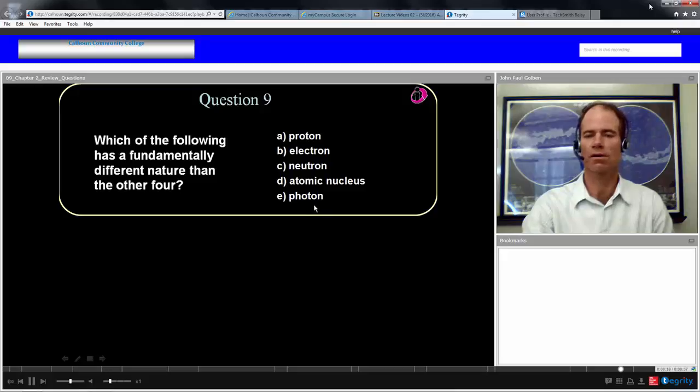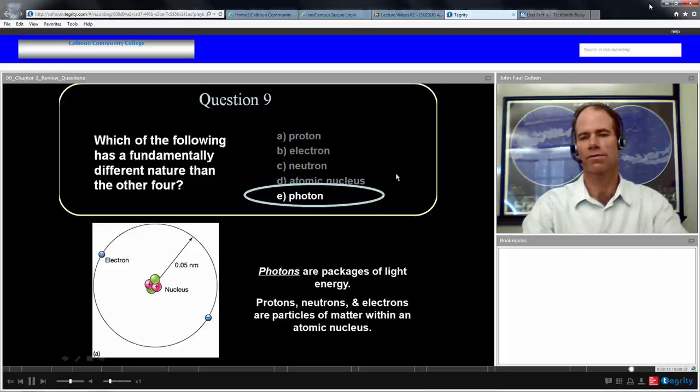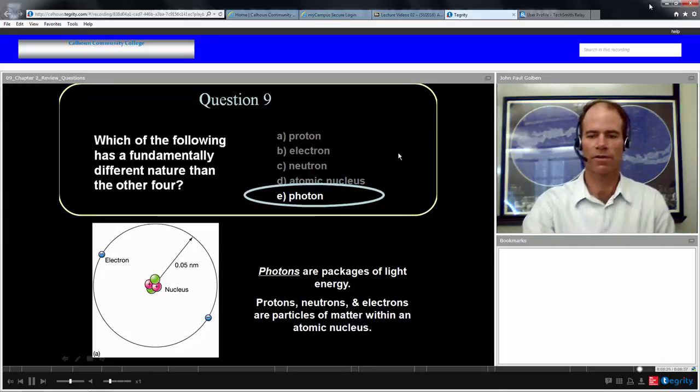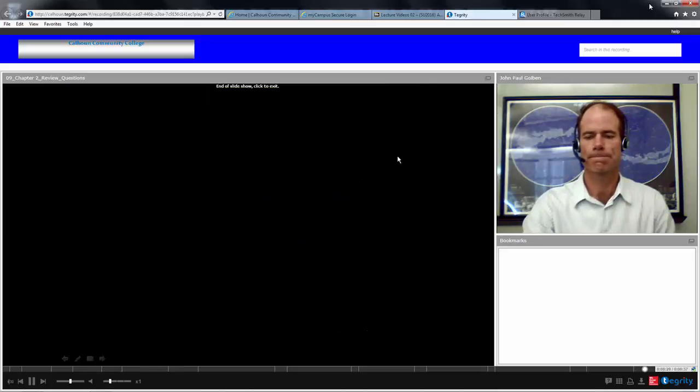It is a particle, but it has no mass. So it is the particle associated with light. It is fundamentally different from matter itself. So the photons are packages of light bundles, and fundamentally different from matter. That concludes this quick quiz on Chapter 2.